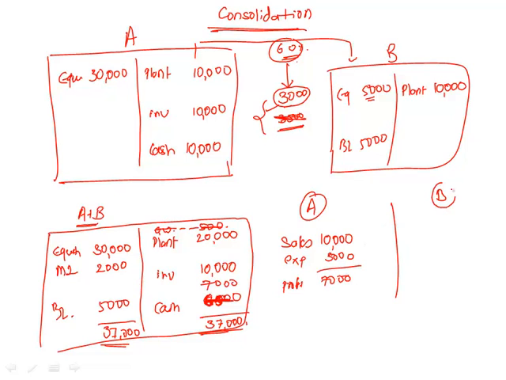This is company B's income statement this year. Sales 1,000, expense 500, profit 500.